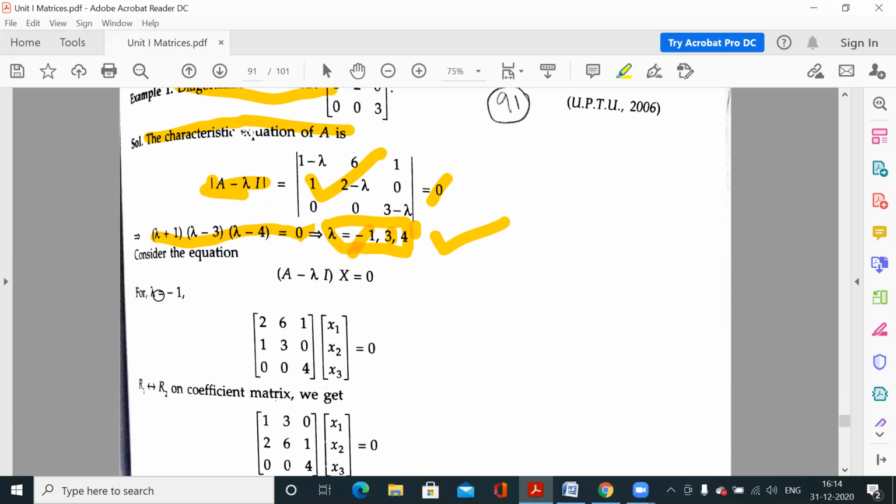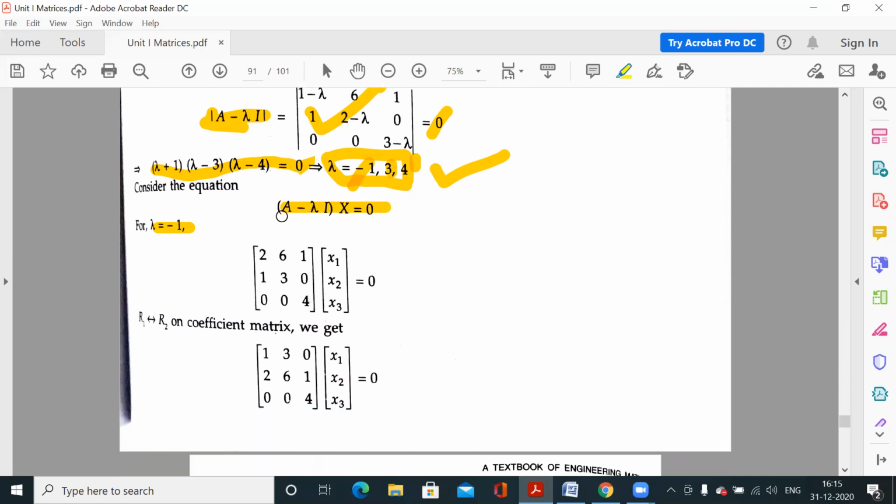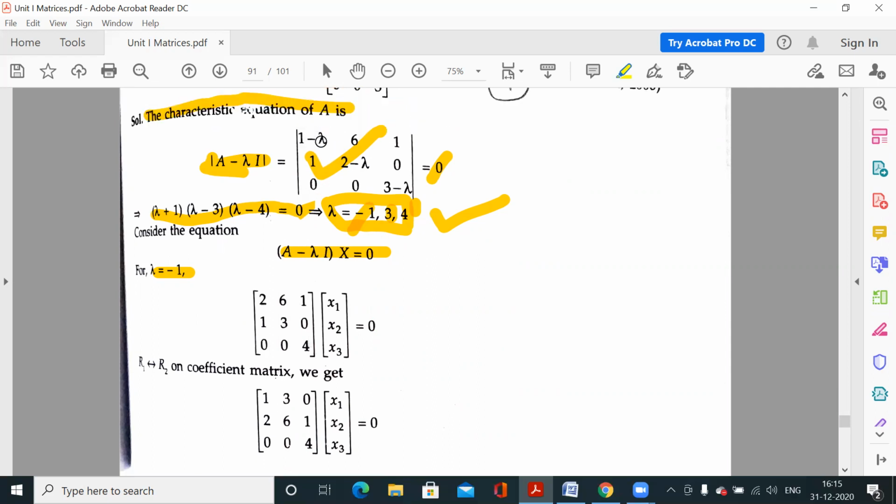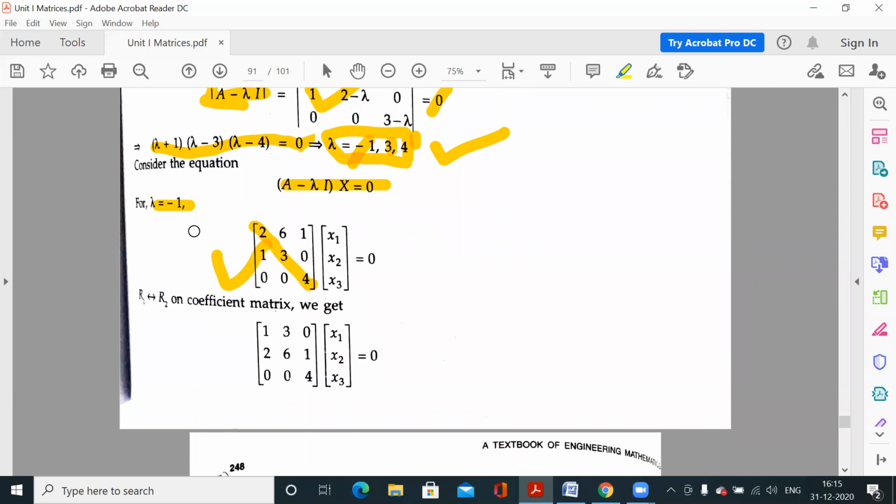So now with respect to lambda -1. So (A minus lambda I) x is equal to 0. So what is lambda? -1. So (A plus I) x is equal to 0. So you have to add 1 to the diagonal elements of A. So 1 plus 1, 2 plus 1, 3 plus 1. So 2, 3, 4, and the rest of the elements are the same. So this is your (A minus lambda I) x is equal to 0 for lambda equal to -1. Now you know this is your homogeneous system. You have to find out the non-trivial solution to find out the eigenvector. And a non-trivial solution exists when the rank of this matrix is less than 3.